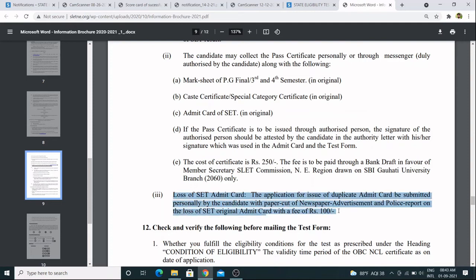Now this is important actually. Many students complain that I lost my admit card. So what you can do for loss of admit card, the application for issue of duplicate admit card must be submitted personally by the candidate with paper cut of newspaper. First of all, you have to file an FIR, right, to the police station regarding the loss of admit card, and then you have to take the paper cut and you have to submit to the SLET commission with a fee of rupees 100, right? So that is the thing actually.